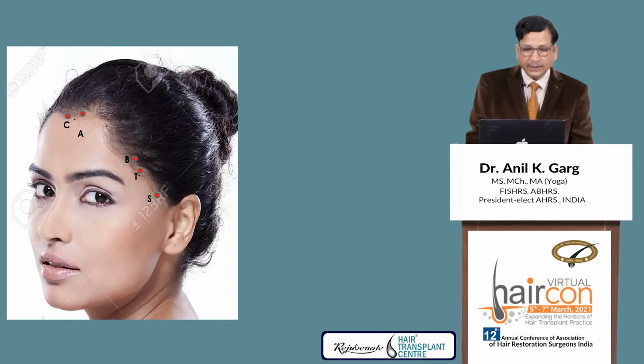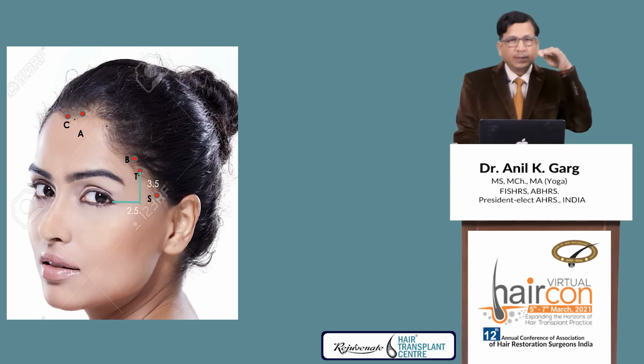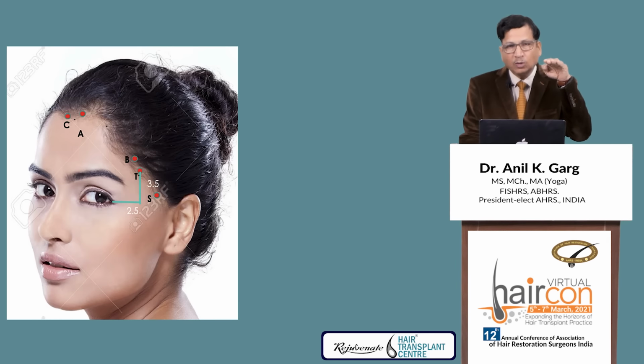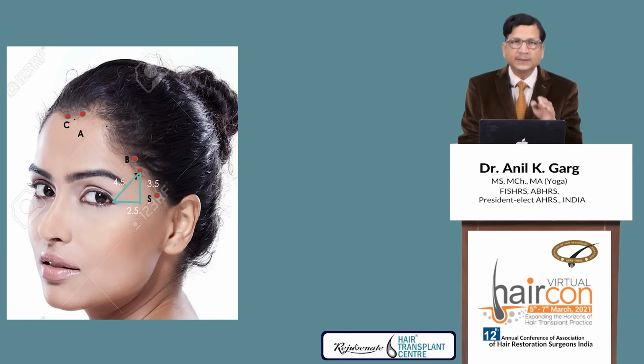Another criteria is it lies 2.5 centimeter in horizontal plane from the lateral canthus and 3.5 at vertical level. So 2.5 horizontally, 3.5 vertically, just at the level of highest point of eyebrow or just above it is your point T placement. Or when you join the lateral canthus and T point, the distance is approximately 4.5 centimeter.